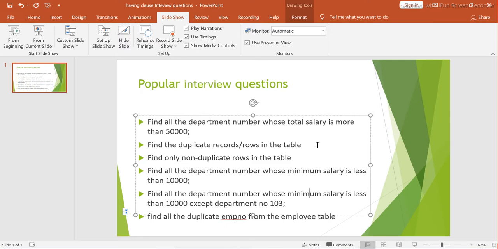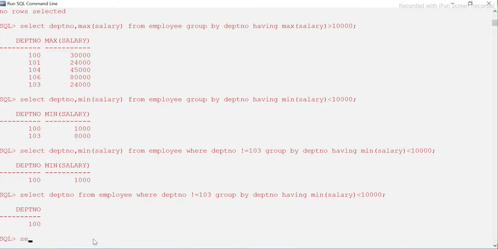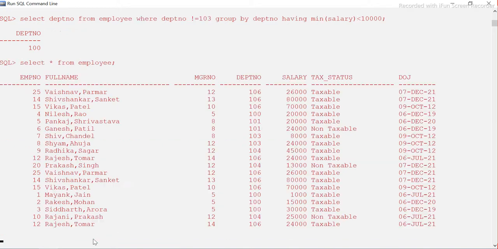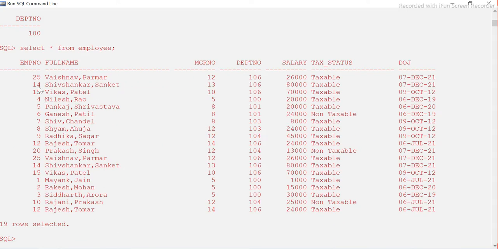So what we did is we grouped all the columns, all the fields. But in this case, we want to determine whether it is duplicate or not based only on employee number, right? In this case also we find the same records, all of which are duplicates here.